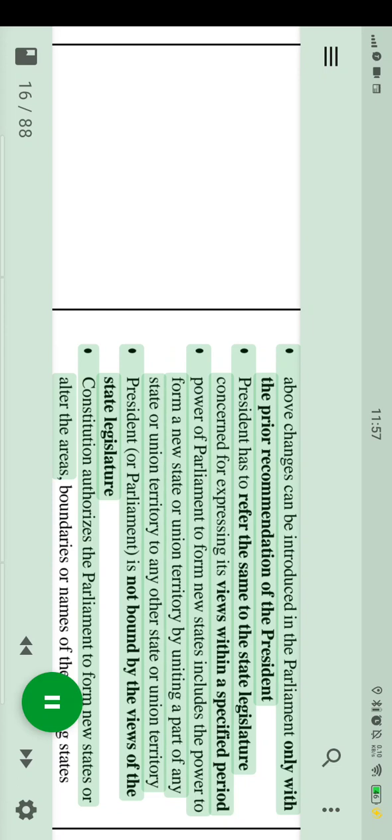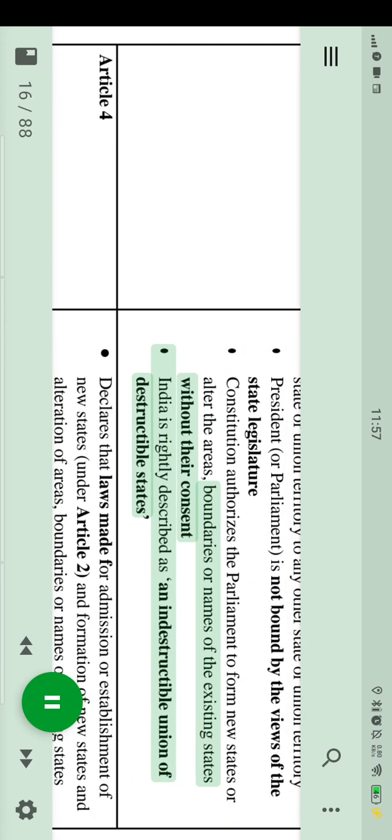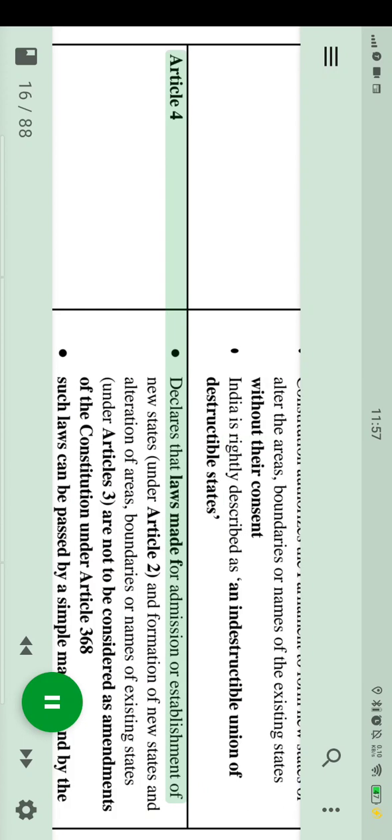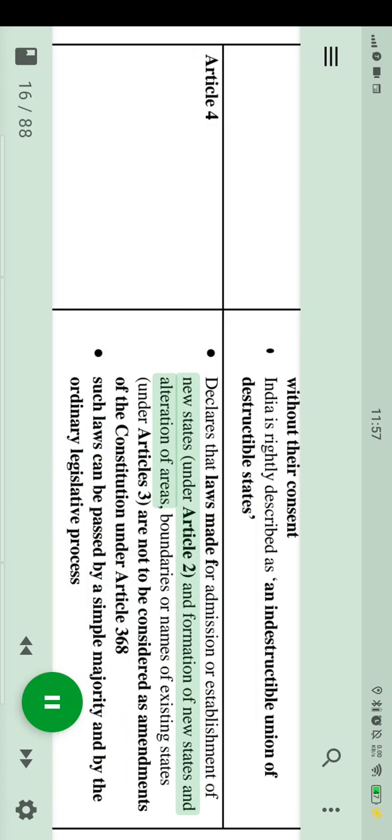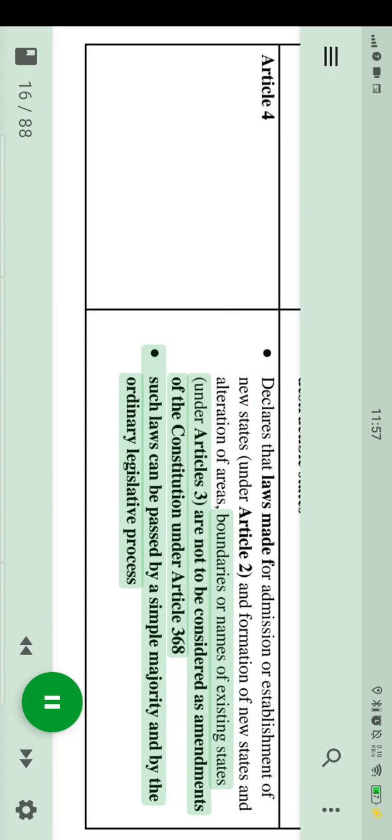The Constitution authorizes the Parliament to form new states or alter the areas, boundaries or names of the existing states without their consent. India is rightly described as an indestructible union of destructible states. Article 4 declares that laws made for admission or establishment of new states under Article 2, and formation of new states and alteration of areas, boundaries or names of existing states under Article 3, are not to be considered as amendments of the Constitution under Article 368. Such laws can be passed by a simple majority and by the ordinary legislative process.